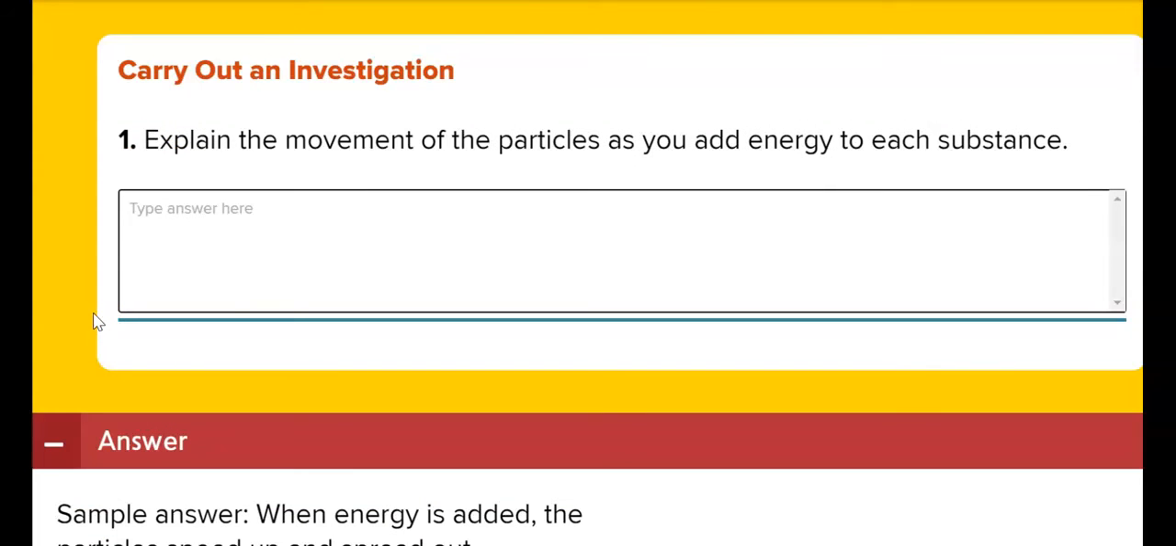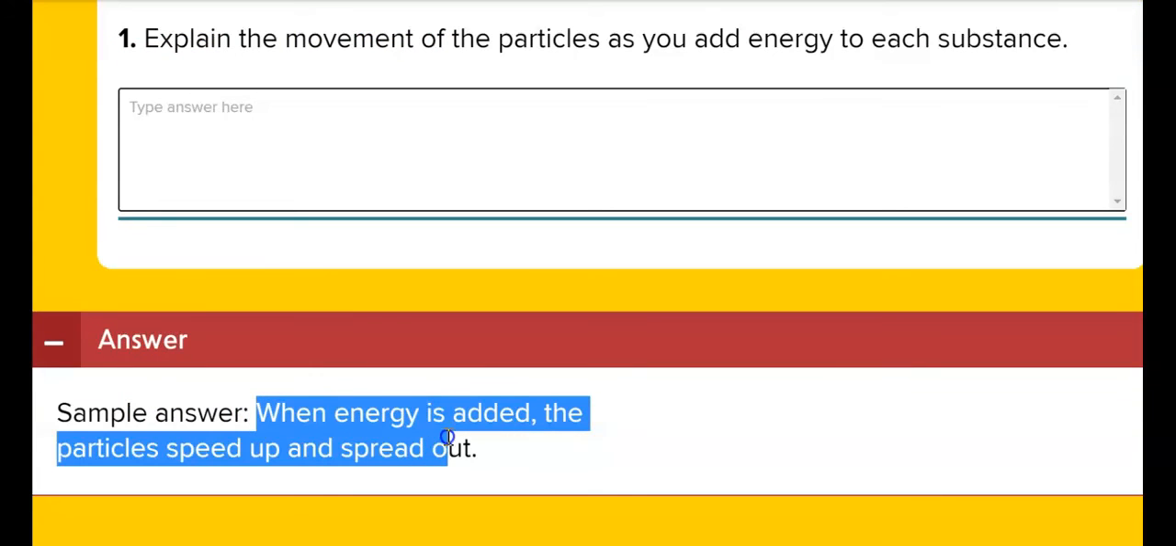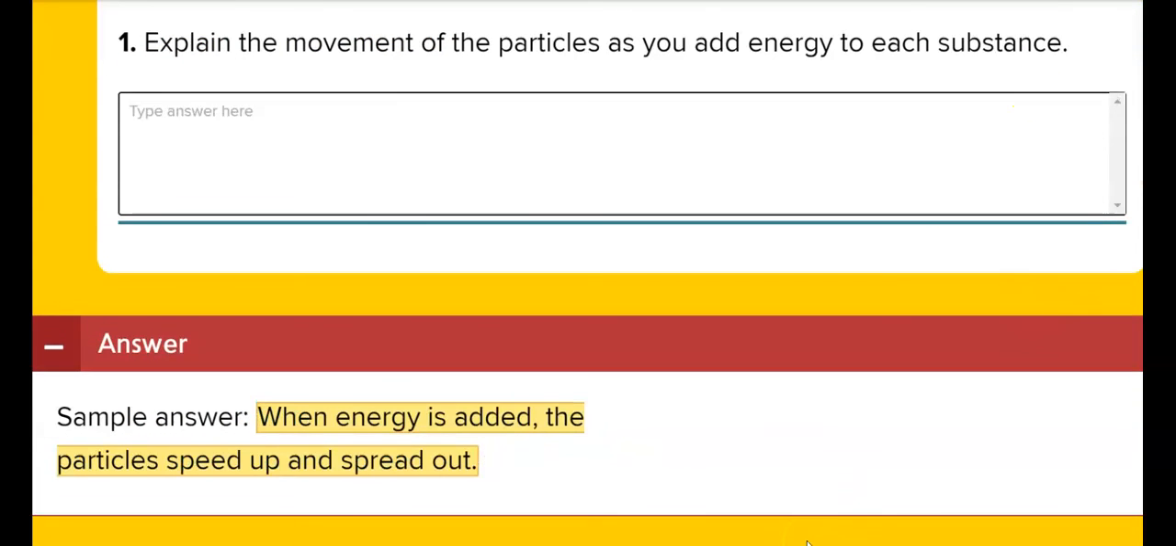So question number one, explain the movement of particles as you add energy to each substance. The energy we added is heat. So when energy is added, the particles speed up and start to spread around. So this is the correct answer for number one. Please copy it in your textbook.